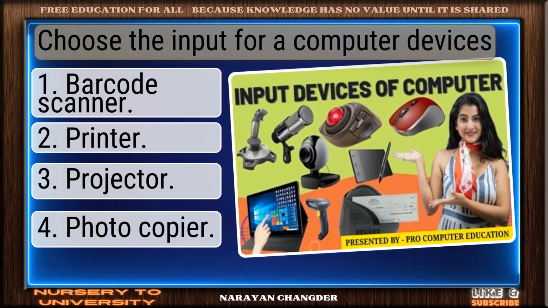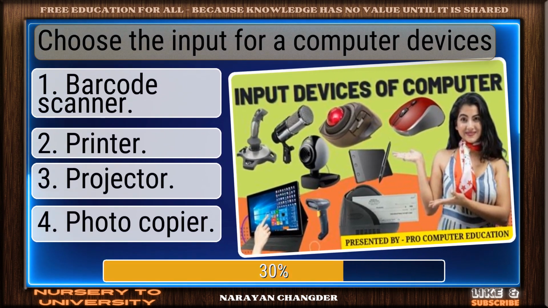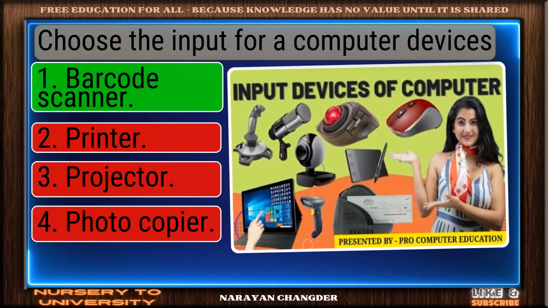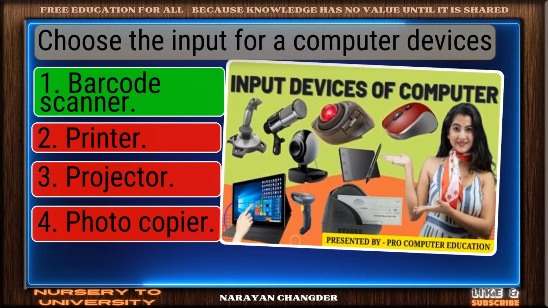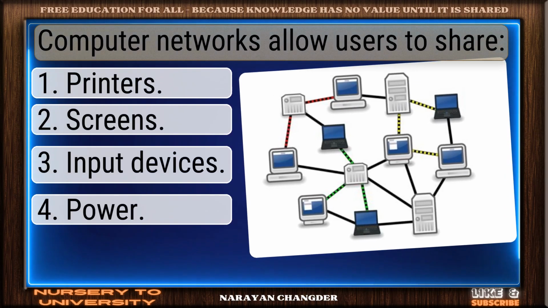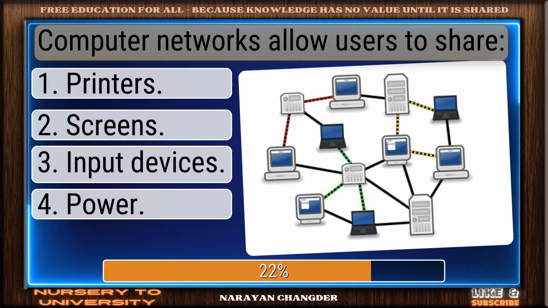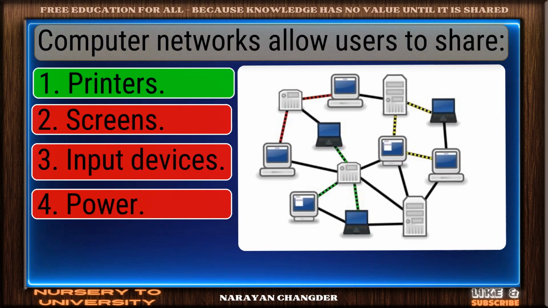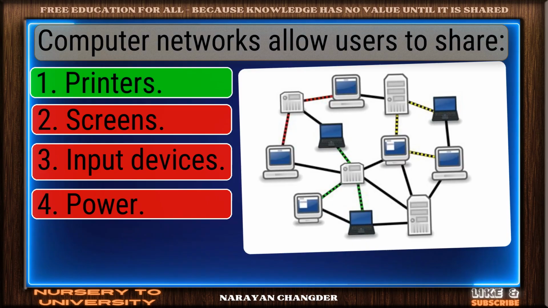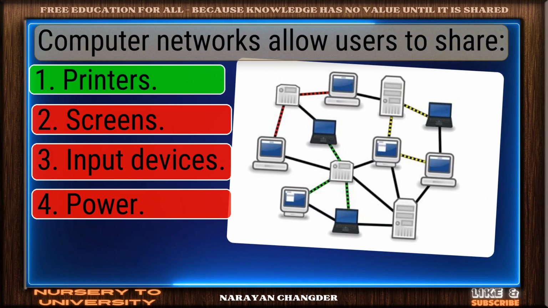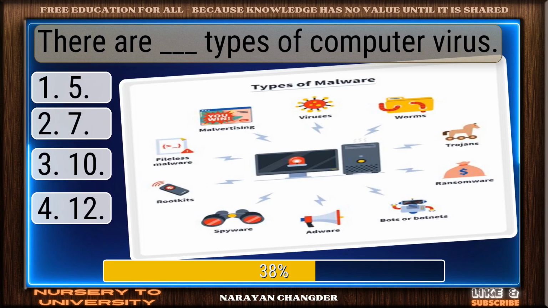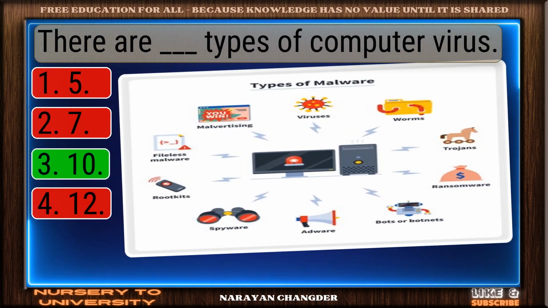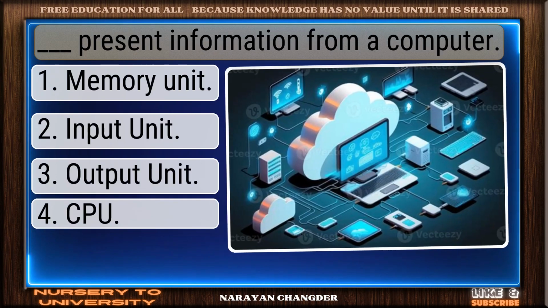Choose the input for a computer devices. Strong choice. Barcode scanner is right. Computer networks allow users to share. Excellent. Printers is well reasoned. There are dash types of computer virus. Clear logic. 10 is sound.